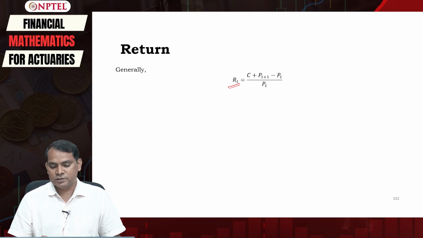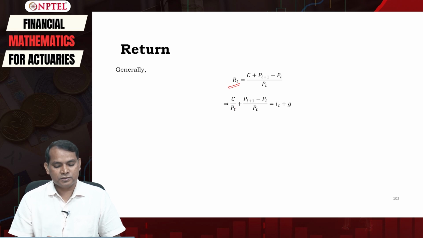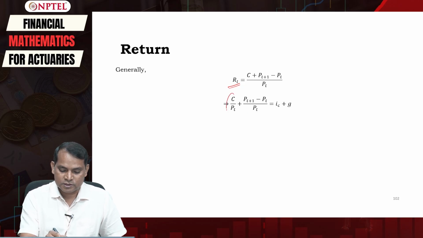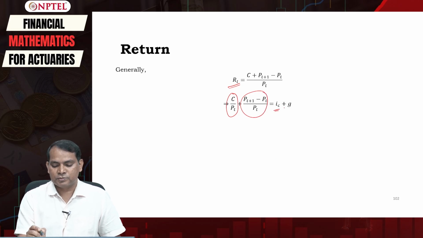So we can simply write it as C upon P_T plus (P_{T+1} minus P_T) divided by P_T. Or simply we can take this component and this component, and therefore write i_C plus G: i_C is the current yield, plus the capital gain.